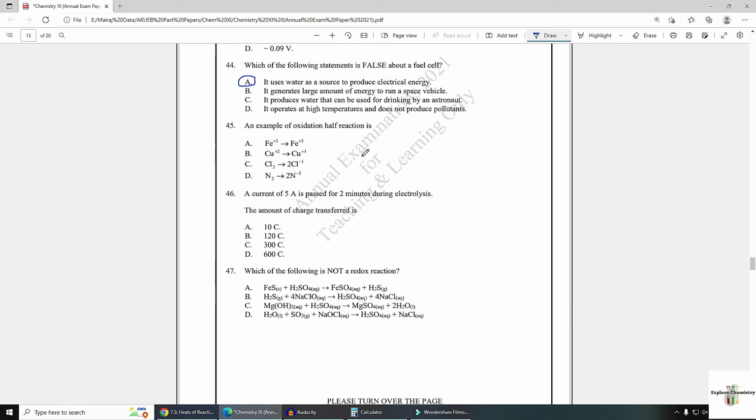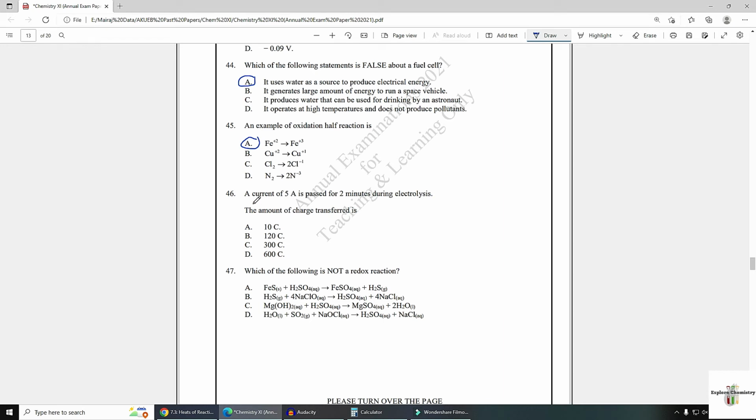Number 45. An example of oxidation half reaction. Oxidation is loss of electron. So here in oxidation, you can see the oxidation state is changing from plus 2 to plus 3, means this equation is showing loss of electron, or oxidation state is increasing, this is oxidation. Here you can see gain of electron, oxidation state is decreasing, so this is reduction. Here also from 0 to minus 1 it is decreasing, and here also 0 to minus 3 it is decreasing. All three processes are reduction processes. This first one only is the oxidation process.